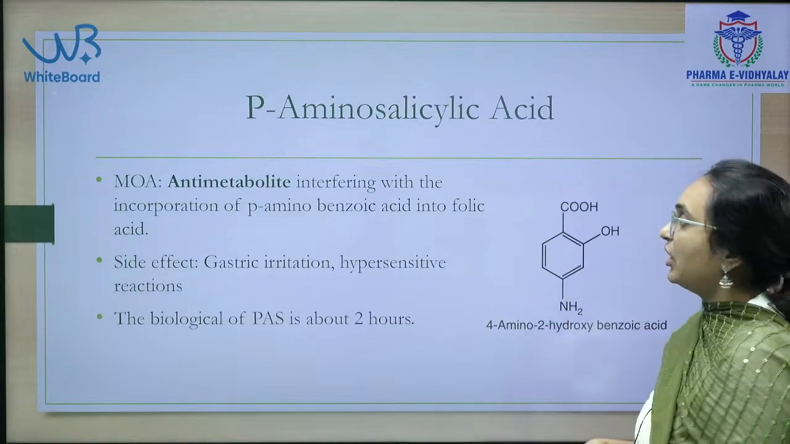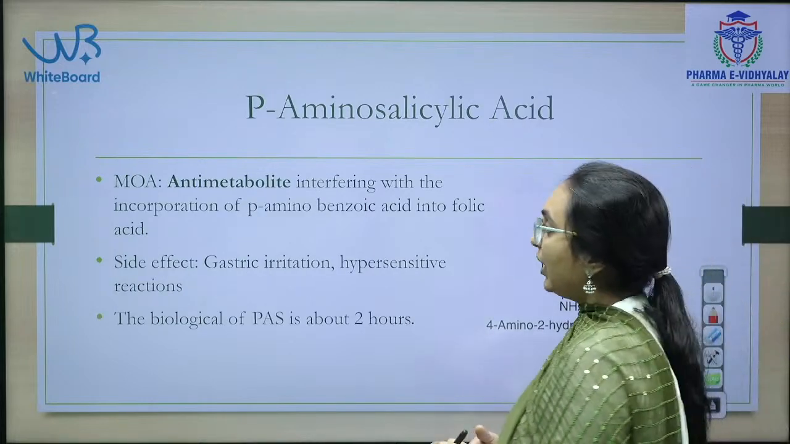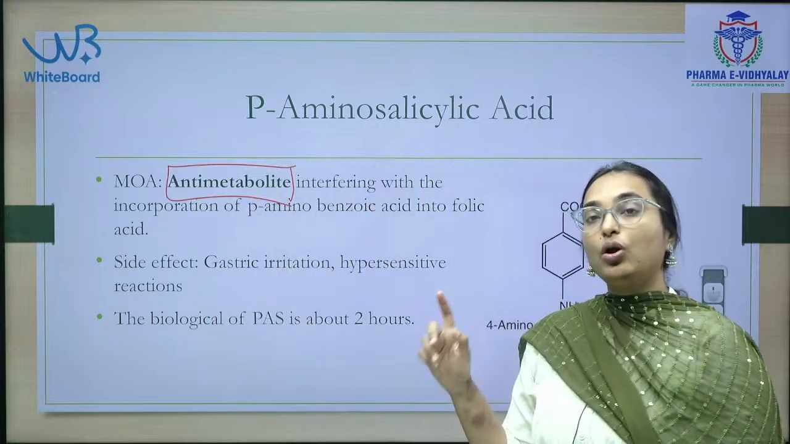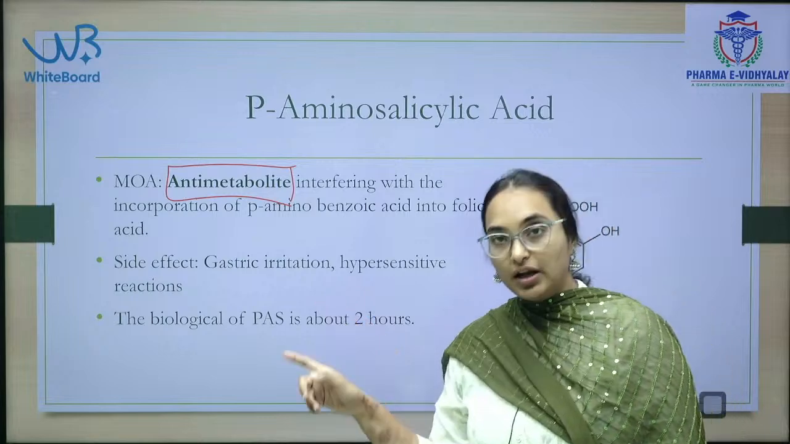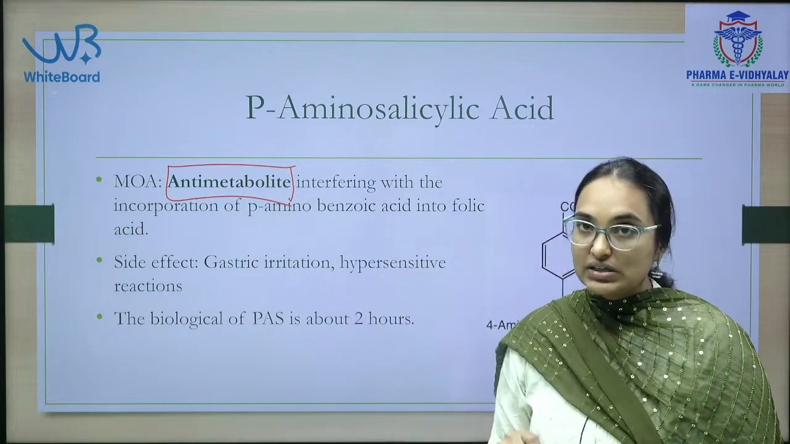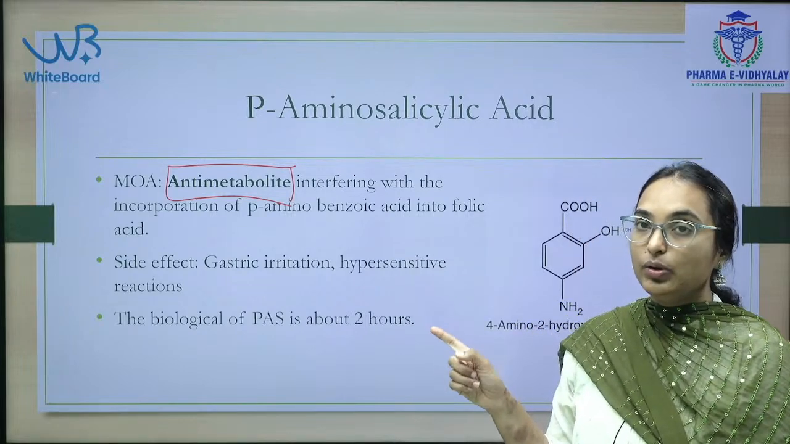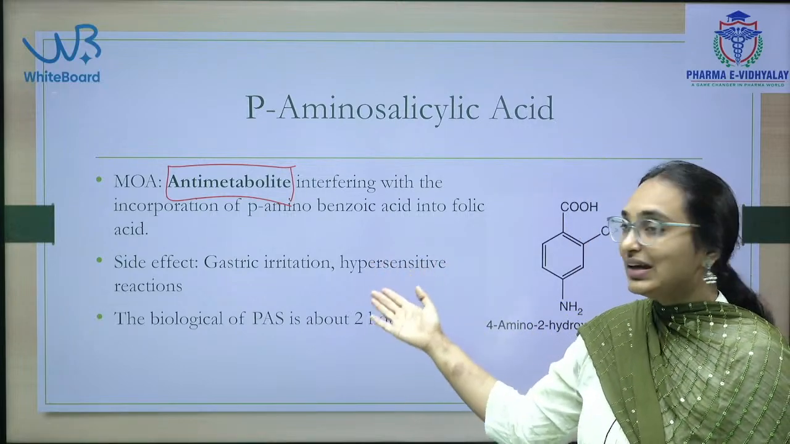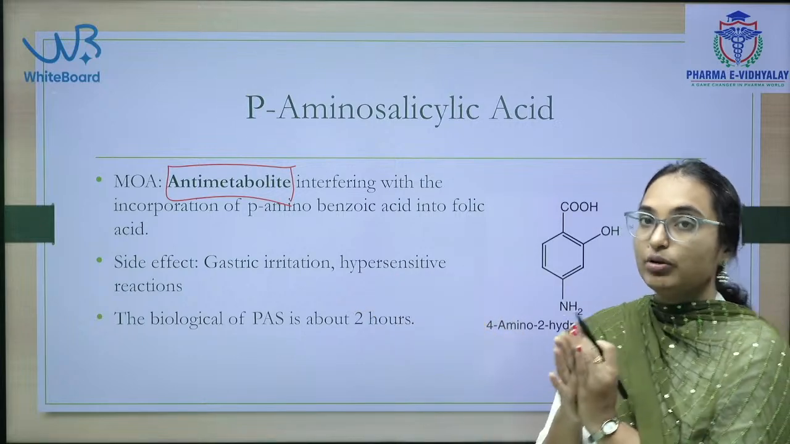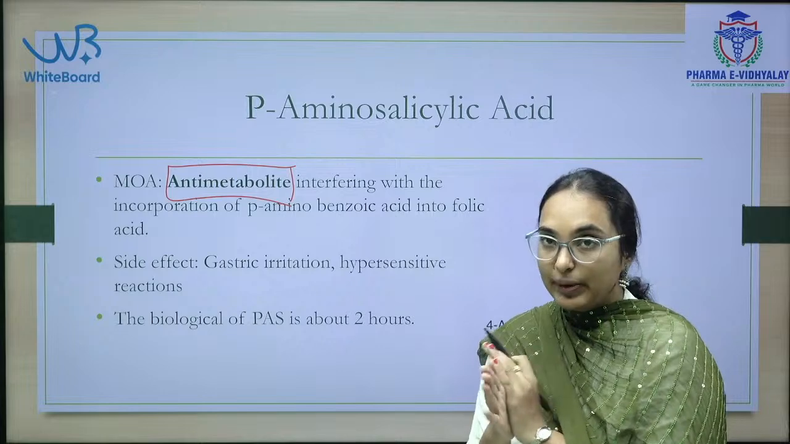Next we will see para-amino salicylic acid. Para-amino salicylic acid is the antimetabolite. Which of the following anti-tubercular drug is an antimetabolite? That is para-amino salicylic acid. Why is it an antimetabolite? Because it is targeting the formation of the DNA and RNA precursors.